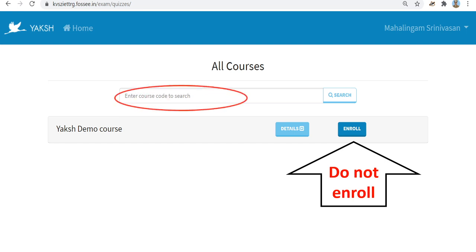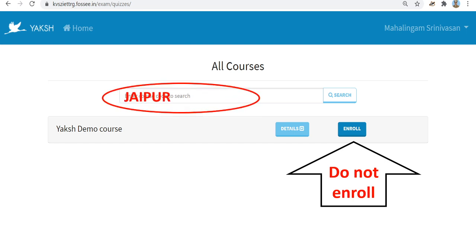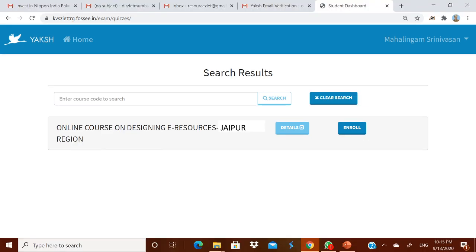For that, in the search box, you type Jaipur. Please note, you have to type Jaipur in all capitals because the course code is case sensitive. Type Jaipur in all caps and click search. It will take you to the online course on designing e-resources, Jaipur region. Then you have to click enroll.